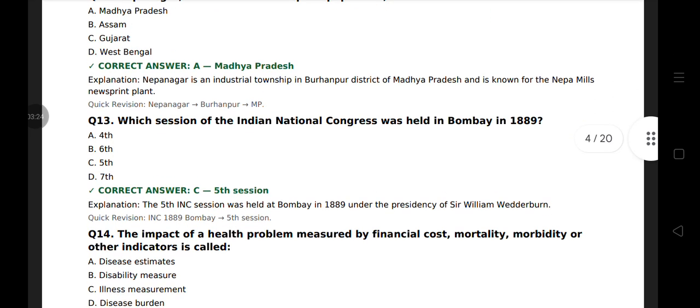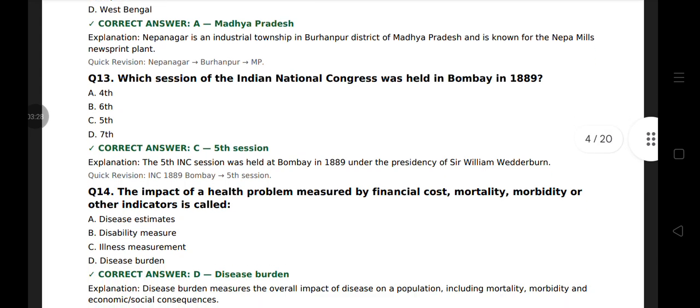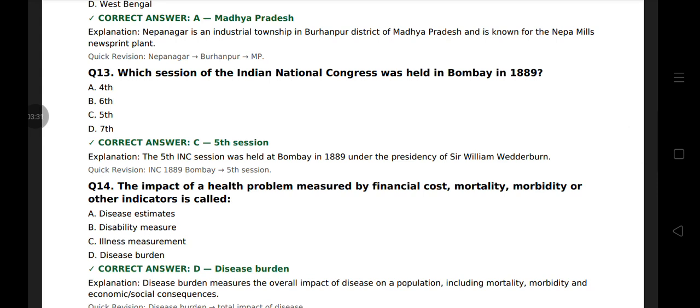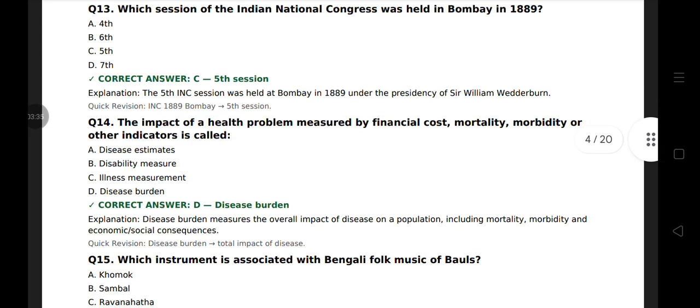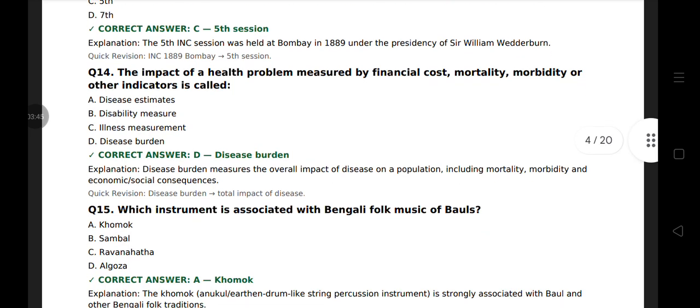Question 13. Which session of the Indian National Congress was held in Bombay in 1889? Fifth session under the presidency of Sir William Wedderburn. Question 14. The impact of a health problem measured by financial cost, mortality, morbidity or other indicator is called disease burden. Disease burden means total impact of disease.